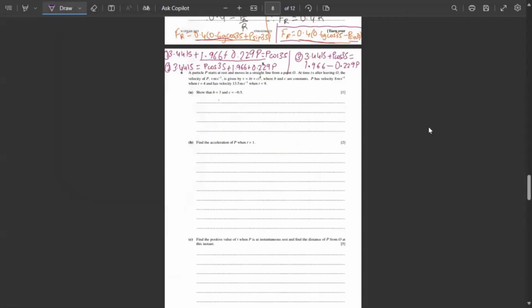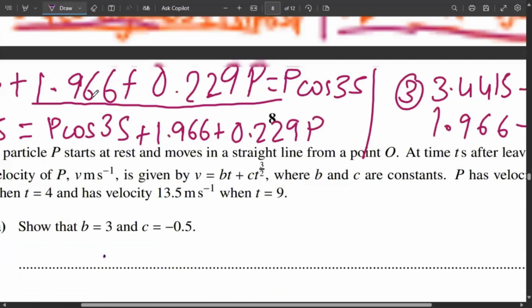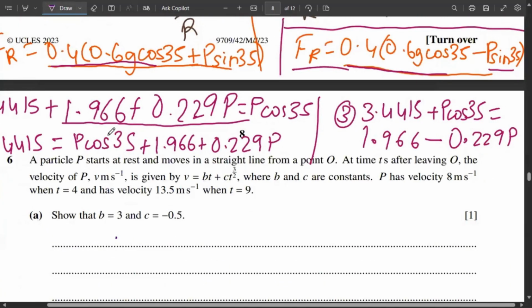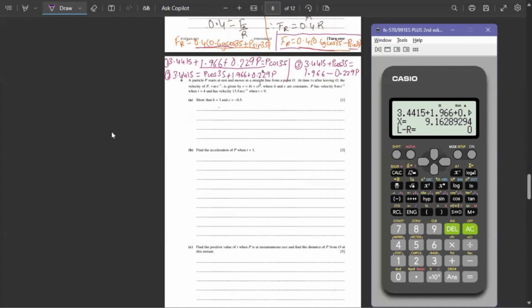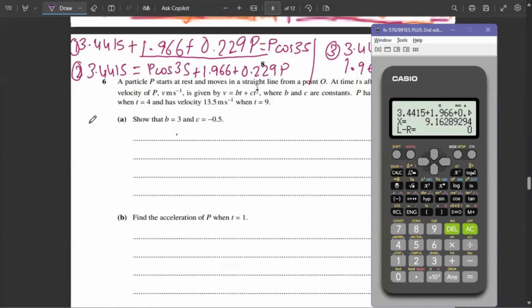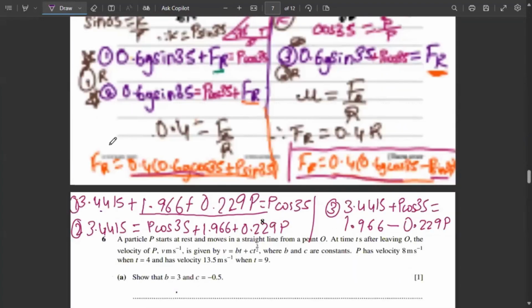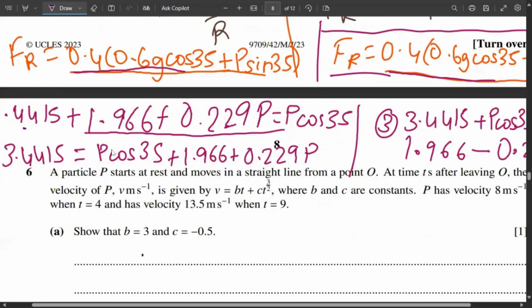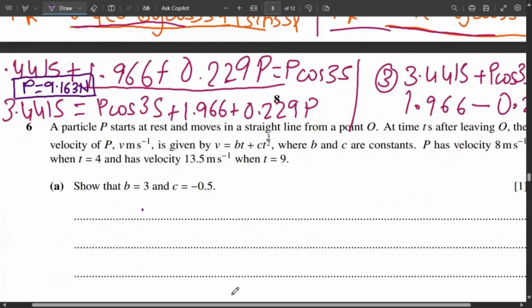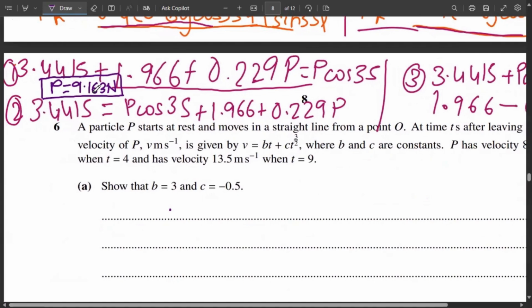So the value for P in the first case is 9.163 Newton. And going to the second case now. Now the only thing here is the P cos 35 is shifted to the right.